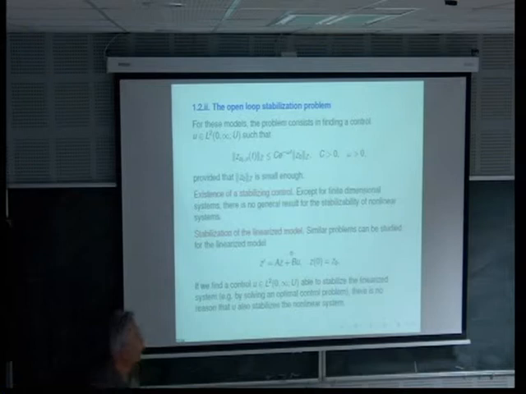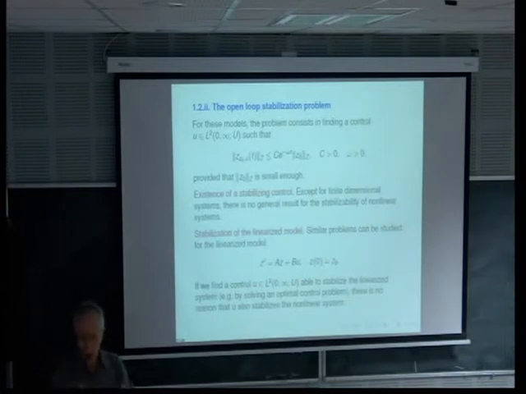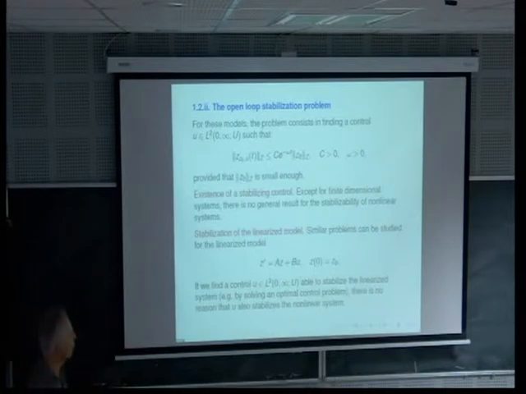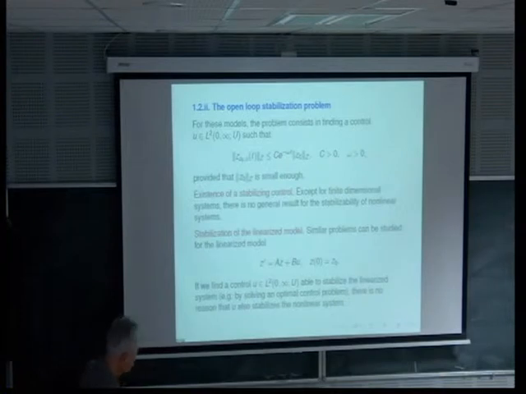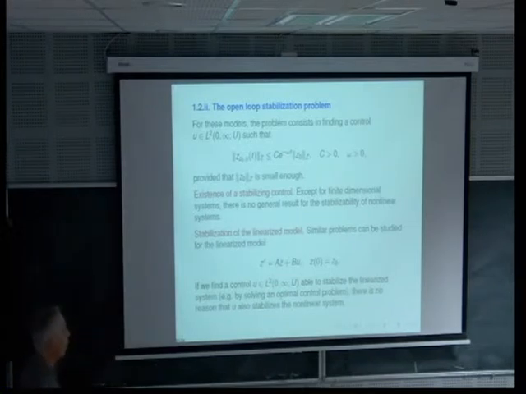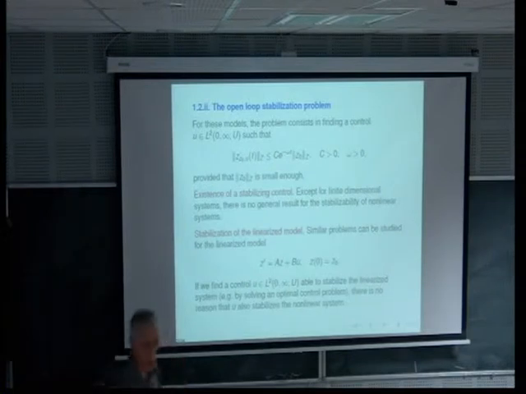Okay, so I've already explained what is a stabilization problem. There are two types of definition. Open loop stabilization means that you look for a control U for which you have some decrease, or you can look for U in a feedback form.